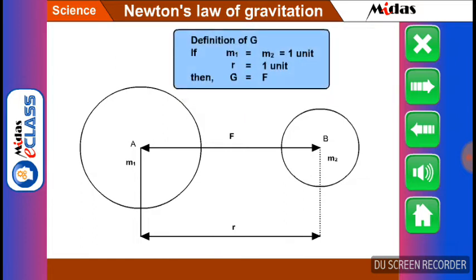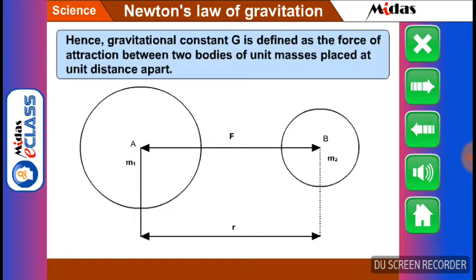Definition of G, or the gravitational constant. Students, if m1 is equal to m2, which is equal to 1 unit, and r is equal to 1 unit, then G is equal to F. Hence, gravitational constant G is defined as the force of attraction between two bodies of unit masses placed at unit distance apart.